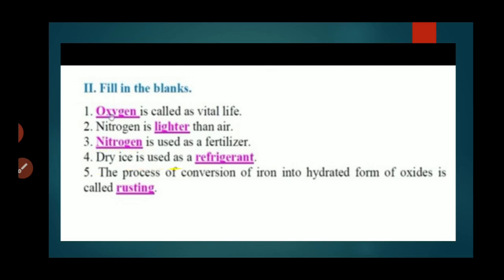Dry ice is used as a refrigerant. The process of conversion of iron into hydrated form of oxides is called rusting.